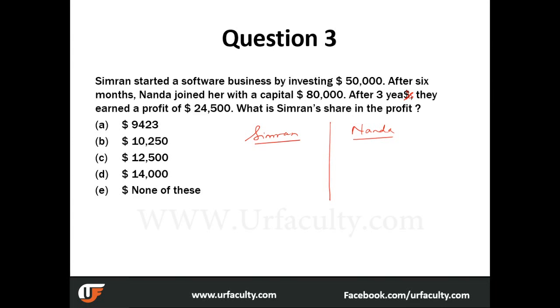So Simran and Nanda. Simran 50,000, right? And Nanda 80,000, and after 6 months, Nanda joined. So Simran was there for 3 years, 12 threes are 36 months. Whereas Nanda joined after 6 months, which means she is short by 6 months. So 30 months. This is basically the ratio that you need to take into consideration.